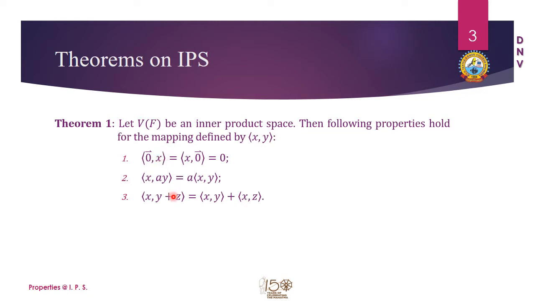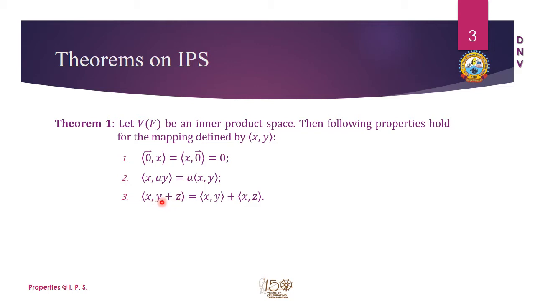So these are the three important properties which we want to prove with the help of the properties we have listed in the previous slide. The inner product of 0 with x or x with 0 is equal to 0. The second is the extension, or we can say the counterpart, of the homogeneity property, that is, x comma ay is equal to a times the inner product of x and y. The third is the distributive property of the inner product space, in this case, x comma y plus z.